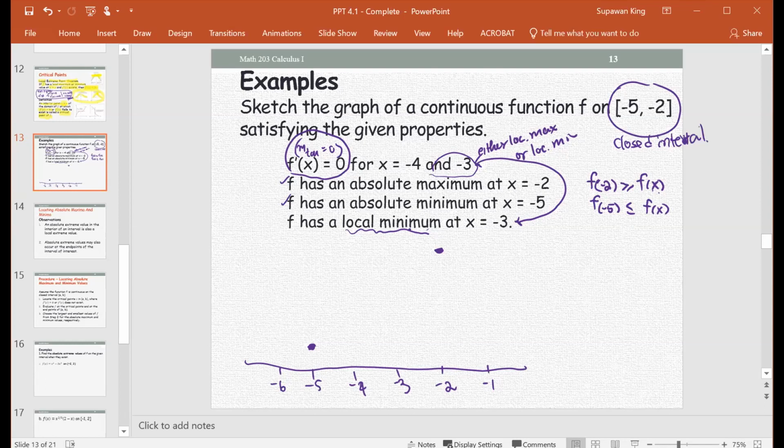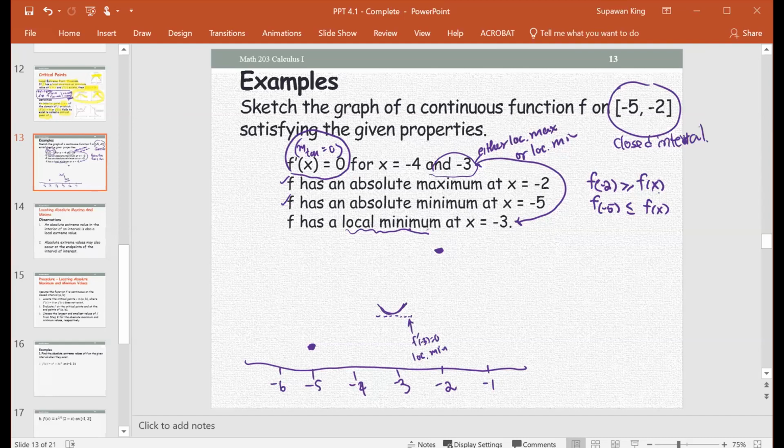So at -3, local minimum and the slope is 0. Just make it slope 0, local minimum, so make a dip here as a smooth turn. Okay, does it make sense? So the derivative is 0: f prime at -3 equals 0, and also a local minimum at -3.